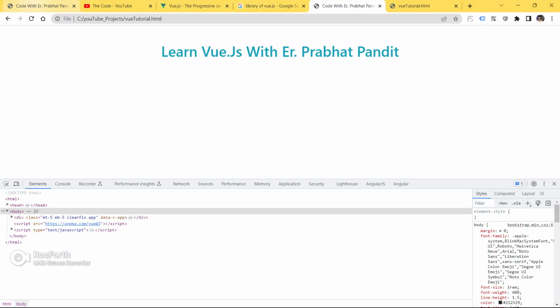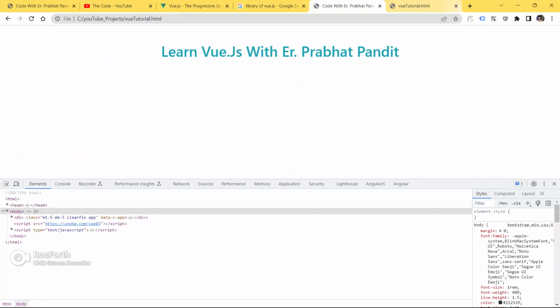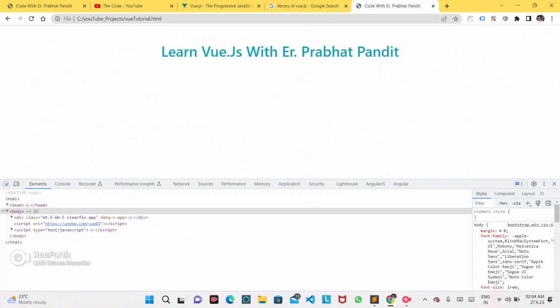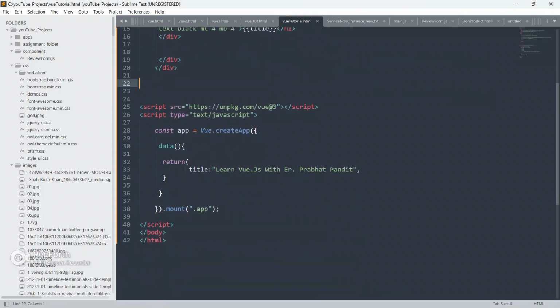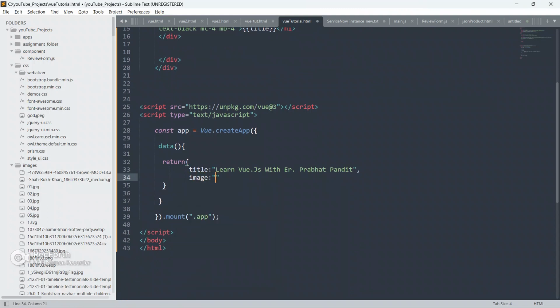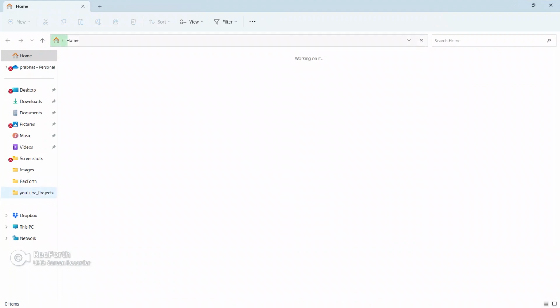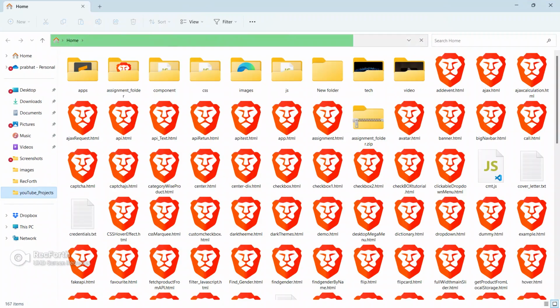So now we are going to put something different. We are going to make this application like this, guys. Now this is the image. So let's go here now, and we will define our image here. So give image, and I will define my path, images. Inside the images, guys, let me go to the folder now.